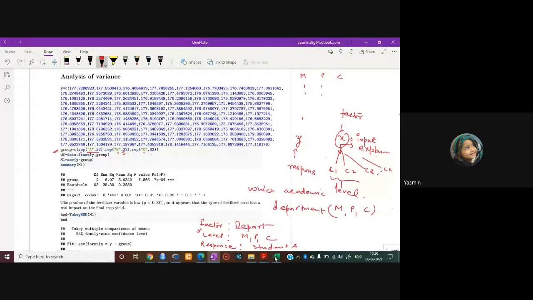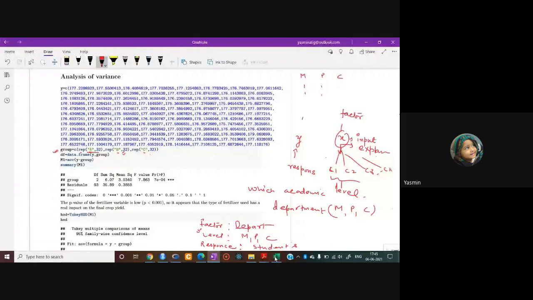So you have created a vector y, just write y here, then separate it by a comma, and then the other vector, group, which is the three types of fertilizer. Write the object name group in the function data.frame. It will create a data frame, right?